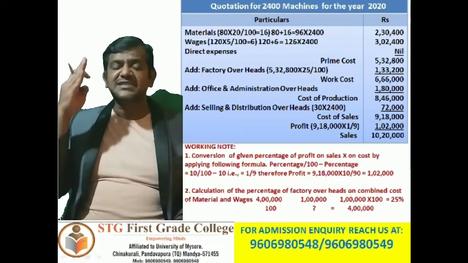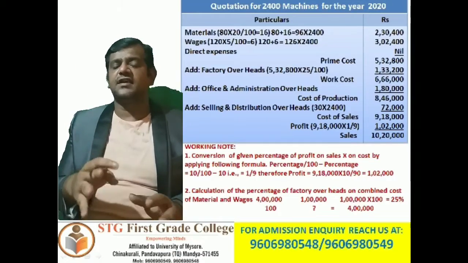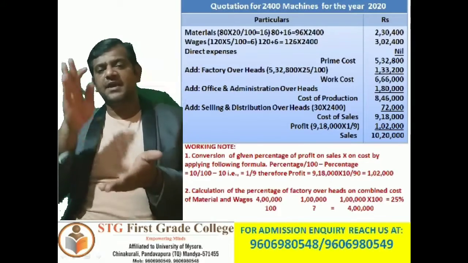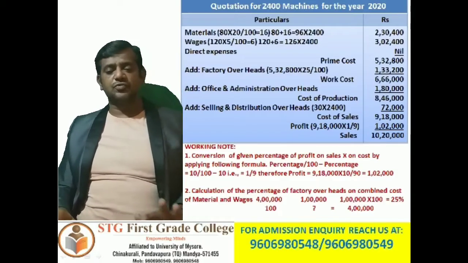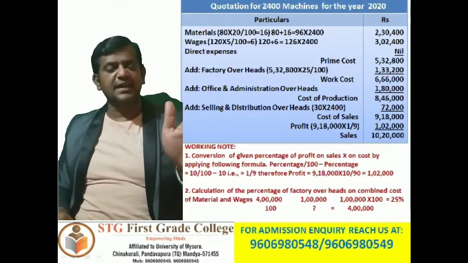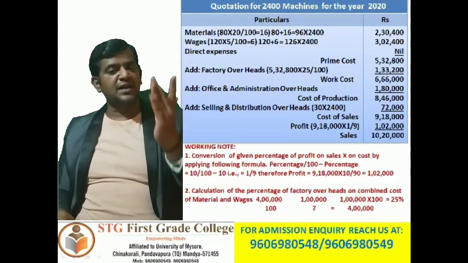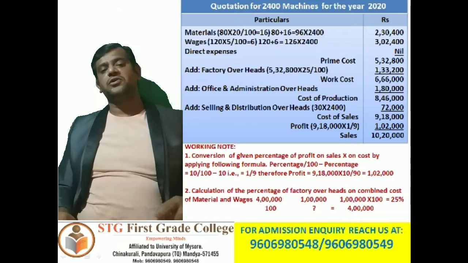So that becomes 10 divided by 90. You can consider it directly as 10 divided by 90, or by cancelling the common zeros, 1 divided by 9. That is left to you. Clear? So therefore profit is equal to how much?